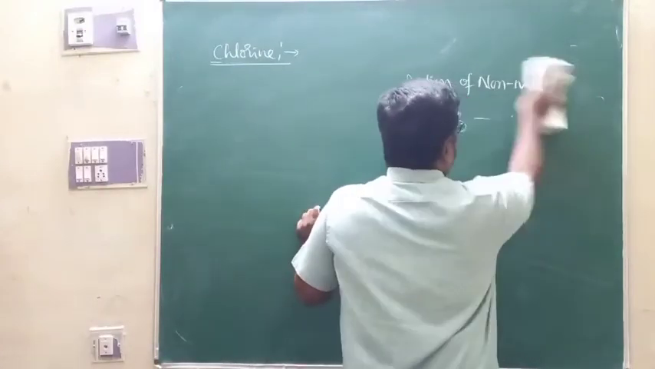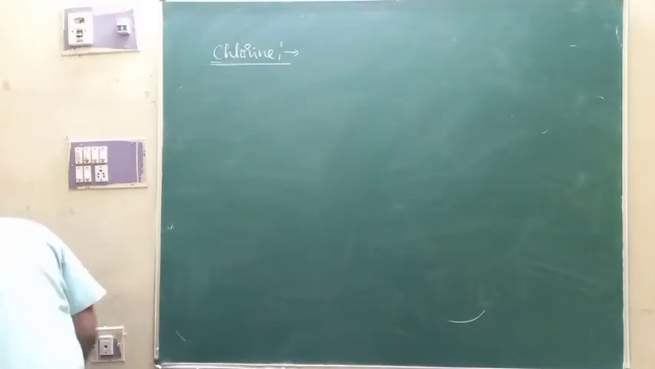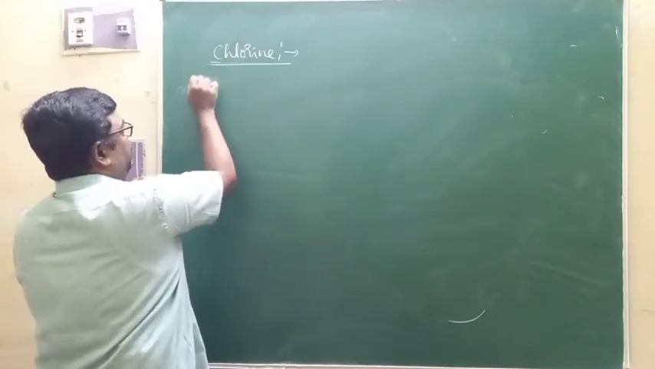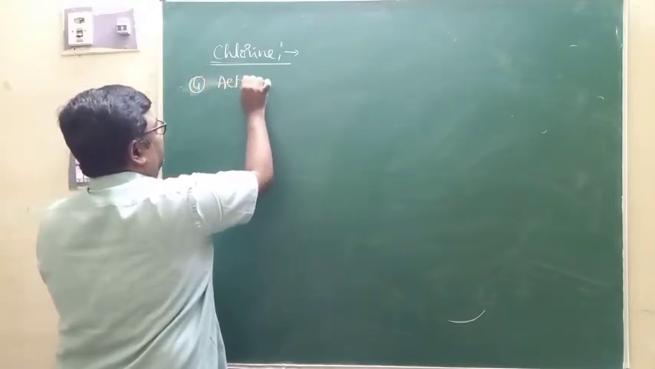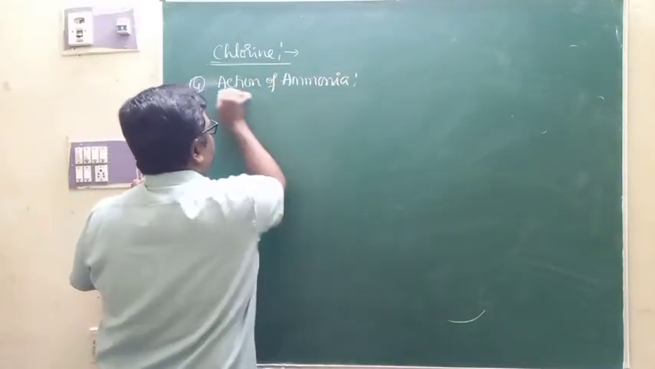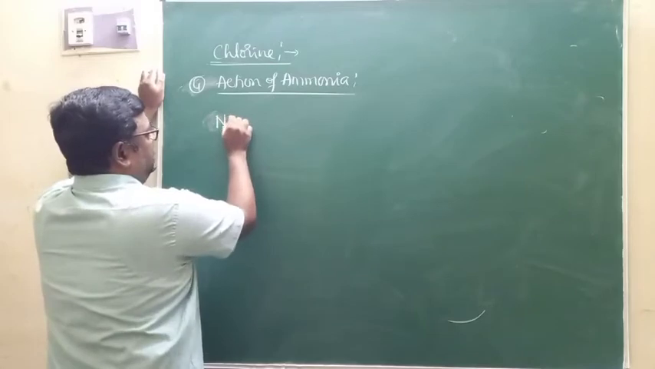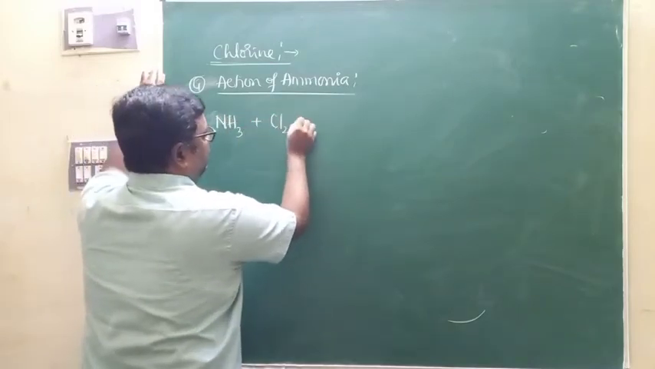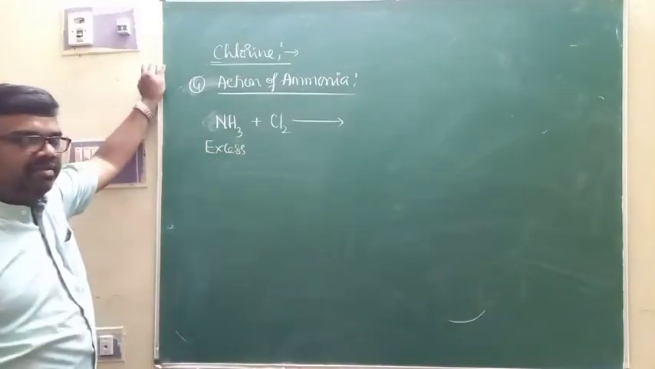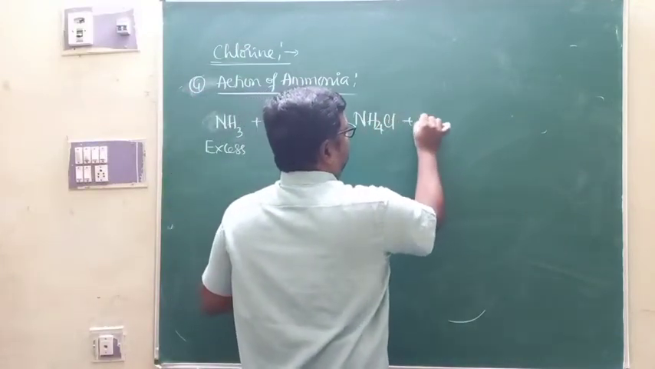Apart from that, as per your NCERT textbook, you are supposed to study the action of chlorine on ammonia. That is property number 5. Ammonia reacts with chlorine under different conditions. Look at this. When NH3 reacts with chlorine, if I use excess ammonia here, this point you must notice. When excess ammonia reacts with chlorine, that leads to the formation of ammonium chloride with the liberation of nitrogen gas.